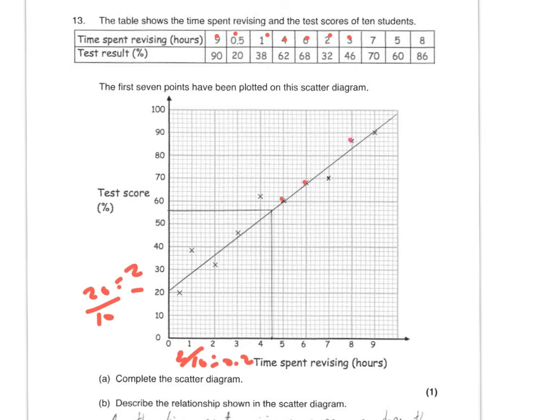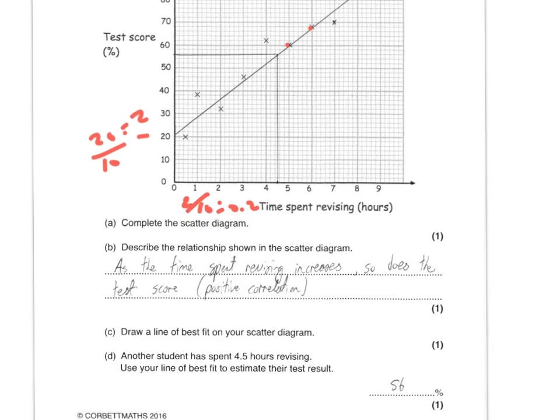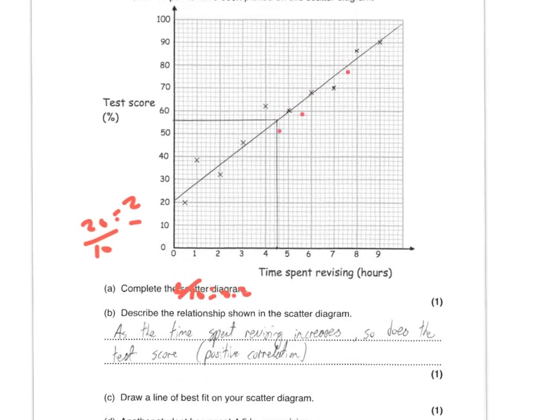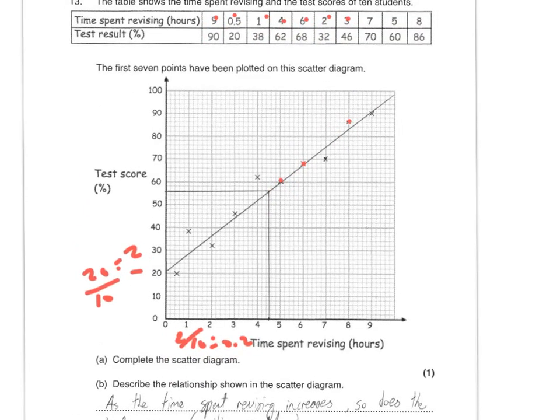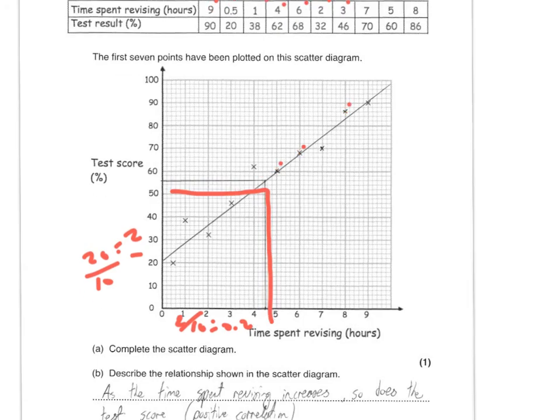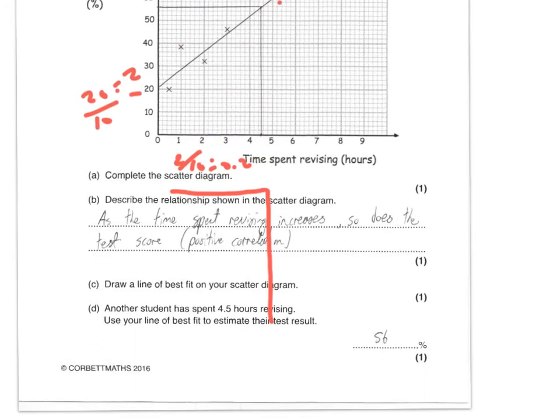Line of best fit for the next part. It's a positive correlation, which is straightforward. What's it asked me? Line of best fit, which is done, 4.5. So if you're going to specify the 4.5, you come up where it hits the line, read across it. Don't forget the numbers are going up in 2s. Roughly, you should have got an answer specified here around 56. You can be a square either way.